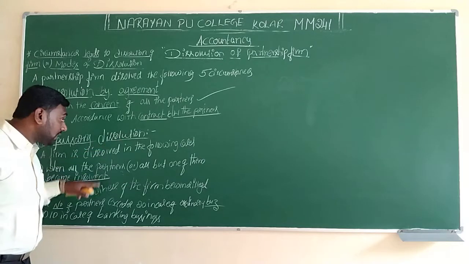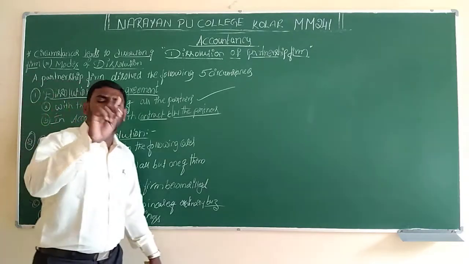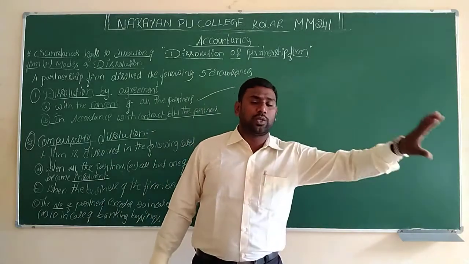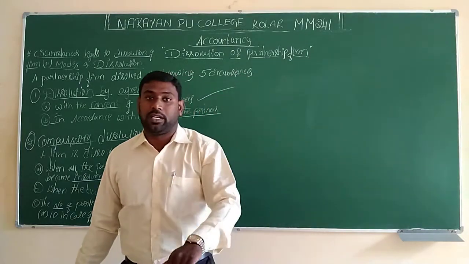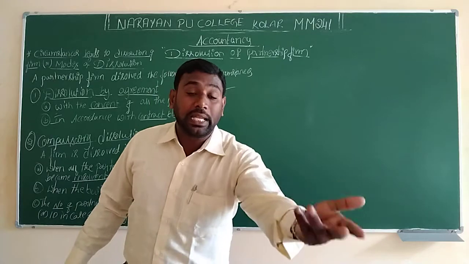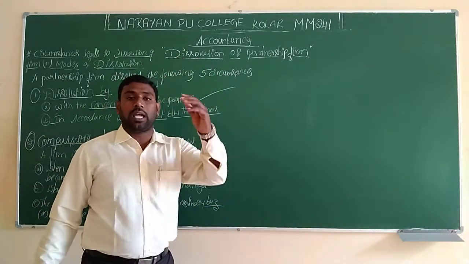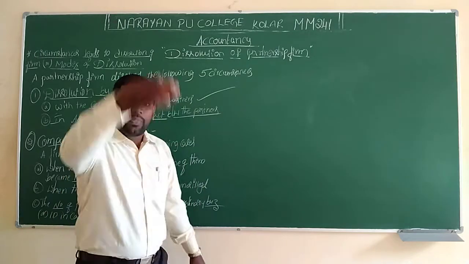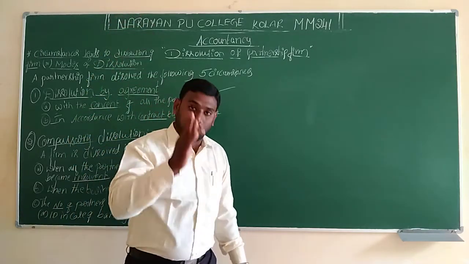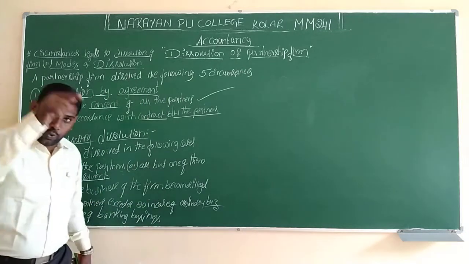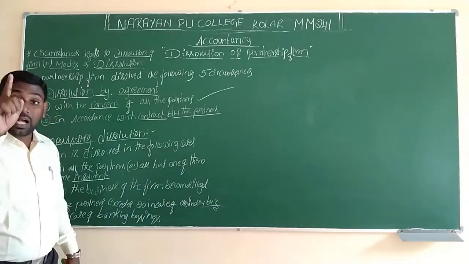Or out of three partners, if any one partner becomes insolvent by taking loans in the name of another partner, during that time it will create a wrong effect on the business. So the goodwill they have earned in the market will go on decreasing. For that reason the company is going to be wound up, the company is going to be closed. So this is compulsory.